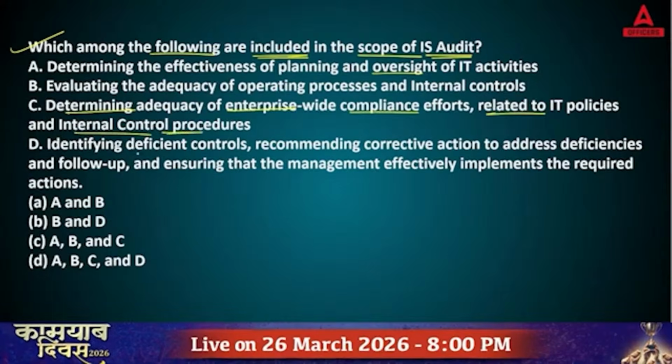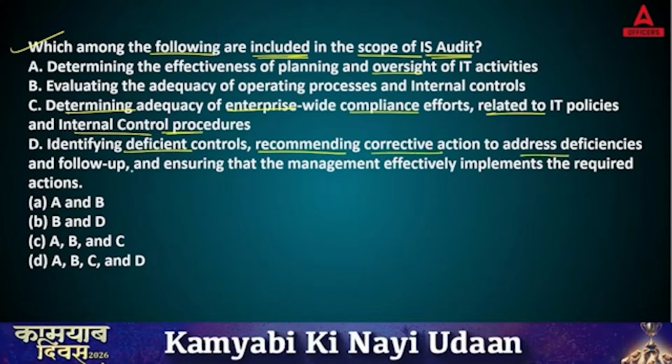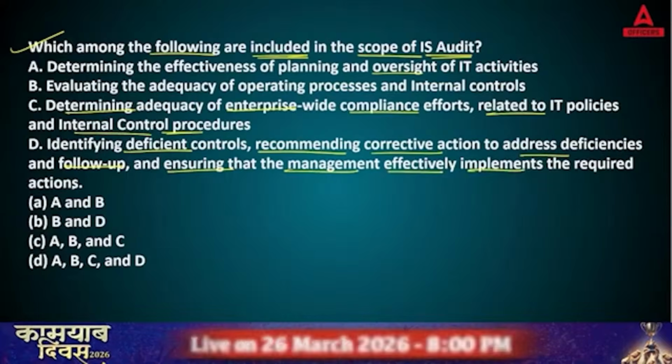D. Identifying deficient controls, recommending corrective actions to address deficiencies and follow up, and ensuring that the management effectively implements the required actions. You need to identify out of these four options which is the scope of audit.